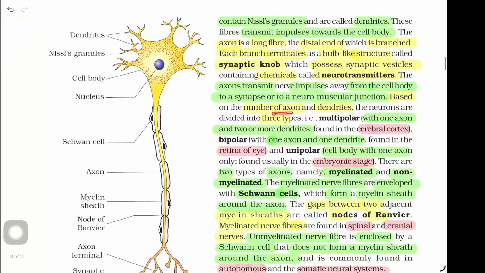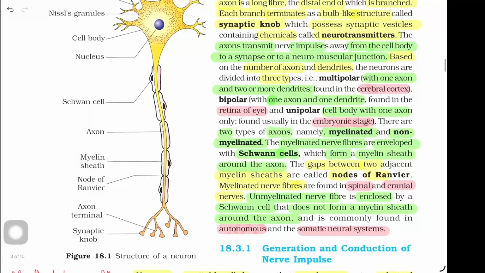Based on the number of axons and dendrites, the neurons are divided into three types. First, multipolar neuron with one axon and two or more dendrites, found in cerebral cortex. Bipolar neuron with one axon and one dendrite, found in the retina of eye. Unipolar neuron, which has a cell body with one axon only, found usually in the embryonic stage.